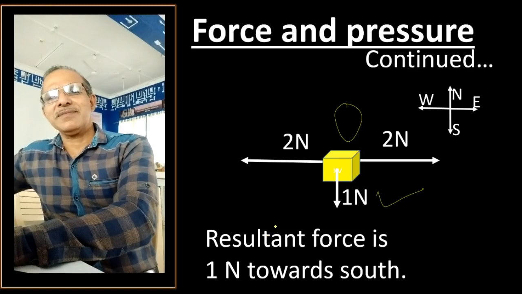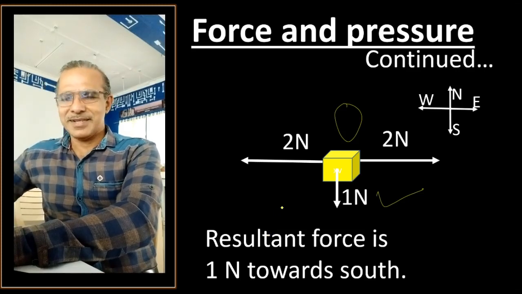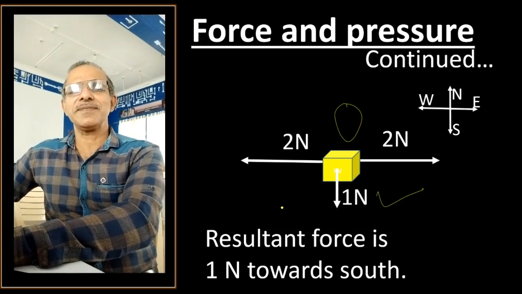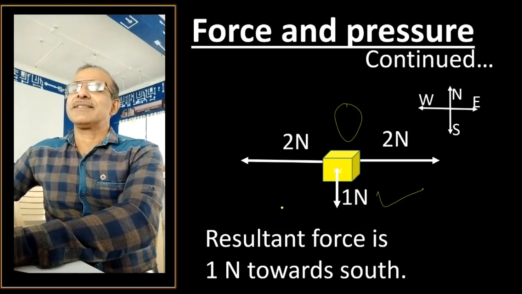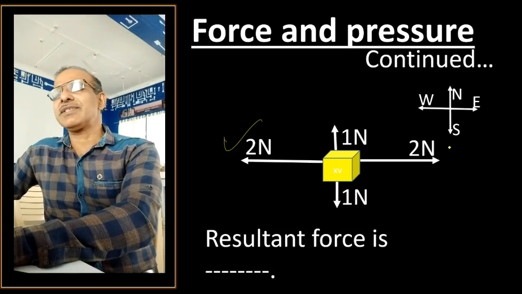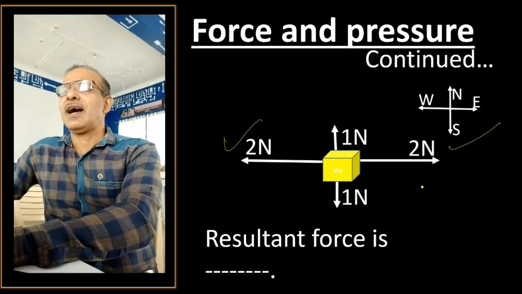Shall we have one more illustration to understand the direction of force and to find the resultant force or net force? Right, here is an example. 2 Newton towards west, 2 Newton towards east, 1 Newton upward, that is north, and 1 Newton downward, which is south.